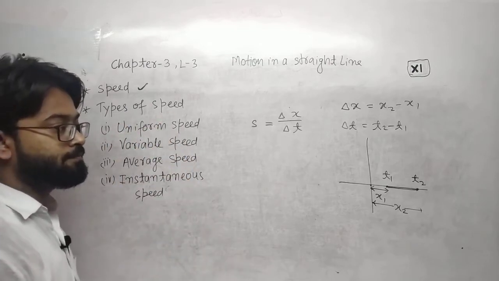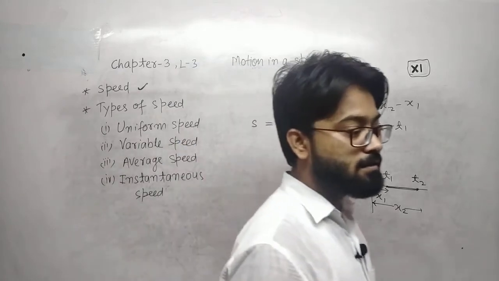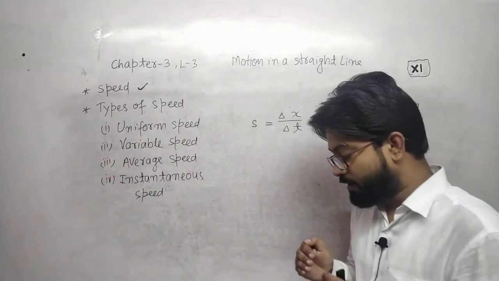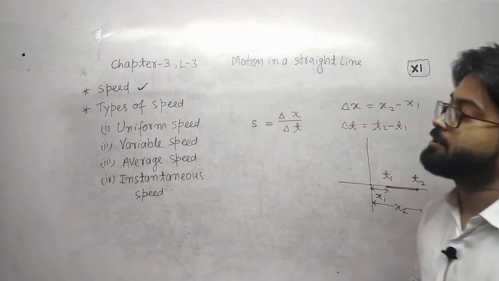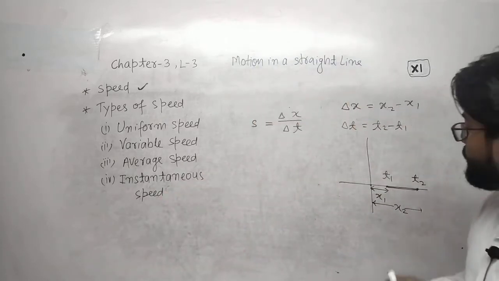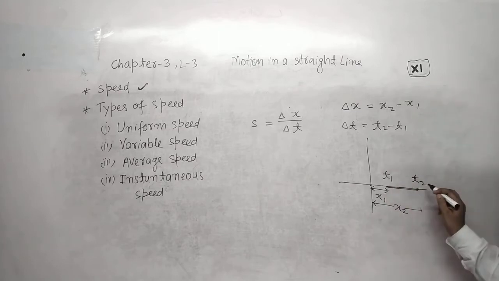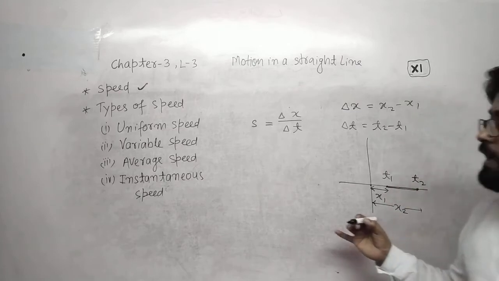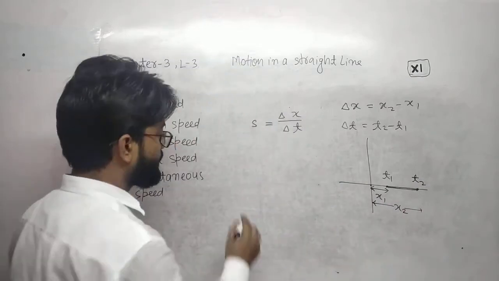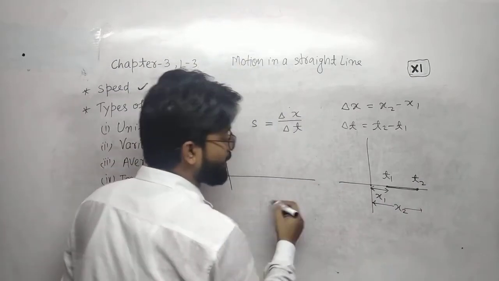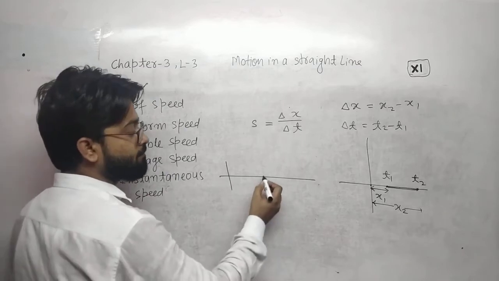Uniform speed. Uniform speed means when the object is moving with constant speed. Uniform speed or constant speed means the object is moving and covers equal distance in equal intervals of time.